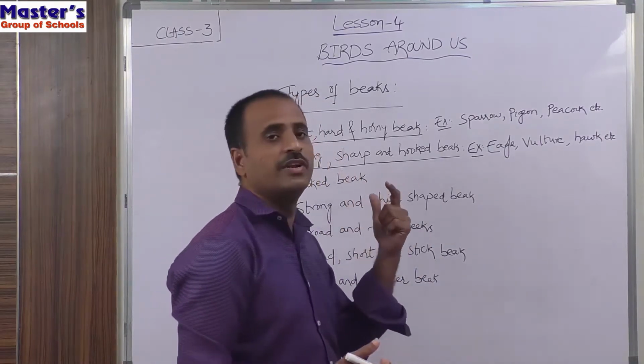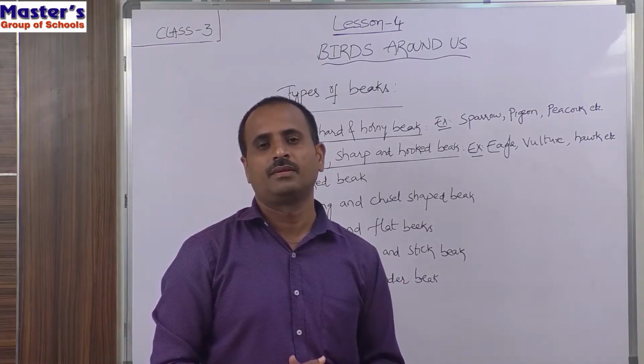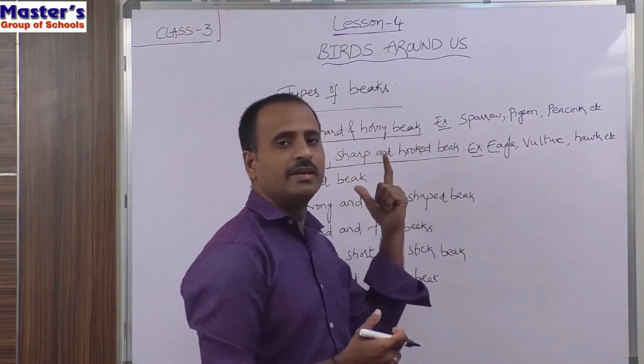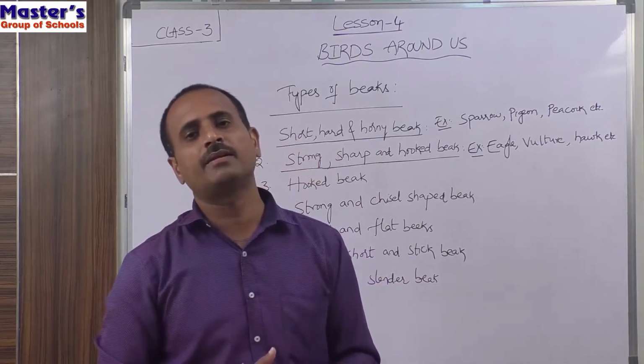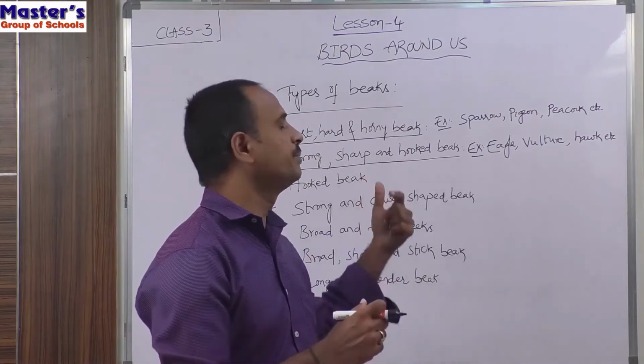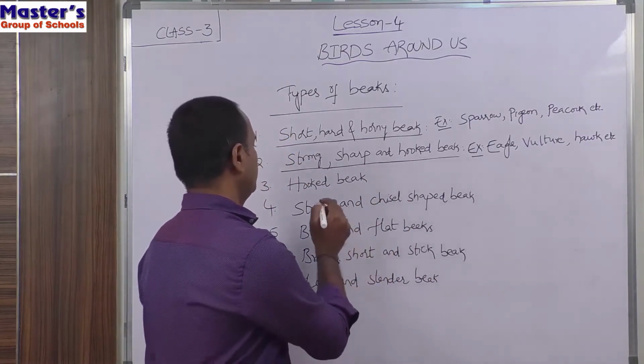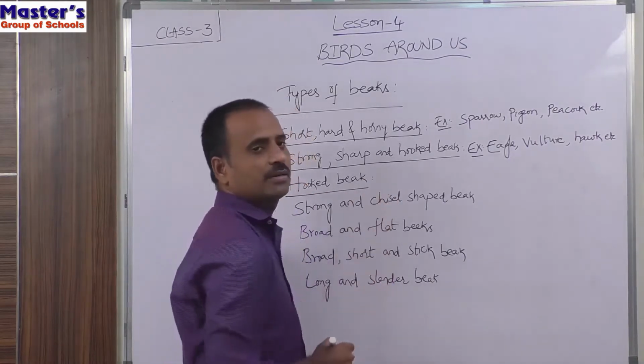And these beaks help them in tearing the flesh of their prey. By using their beak, they can tear the flesh of their prey, and they can also hold their prey with the help of the beak. And see, the third type of beak, that is hooked beak.